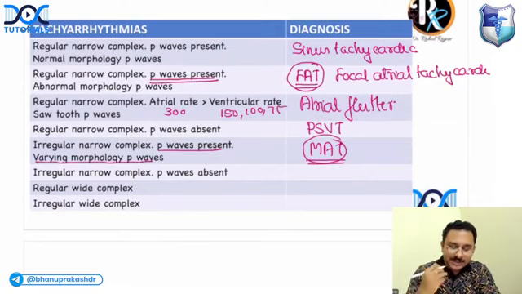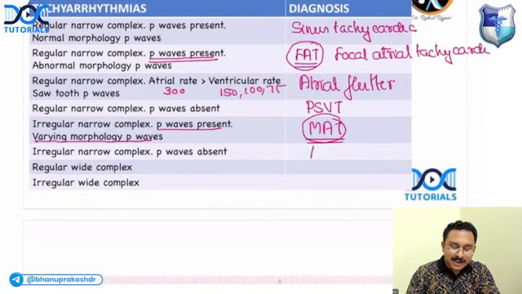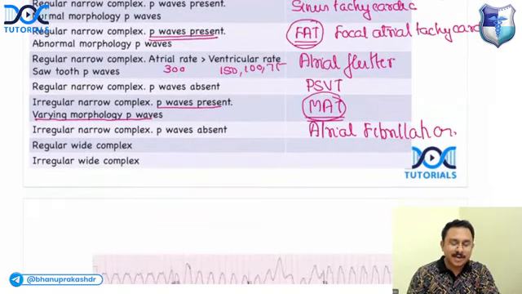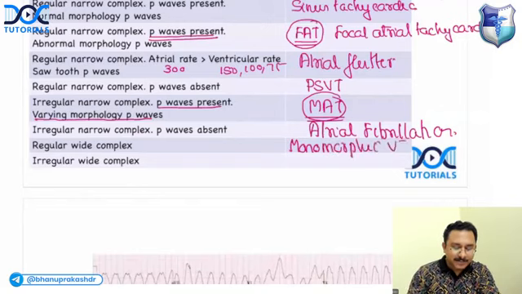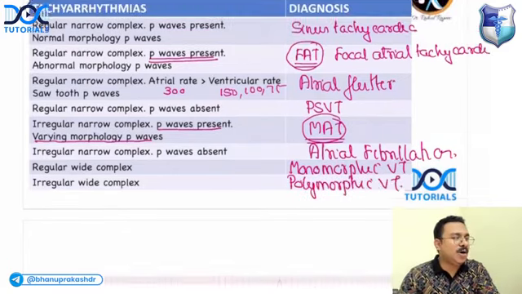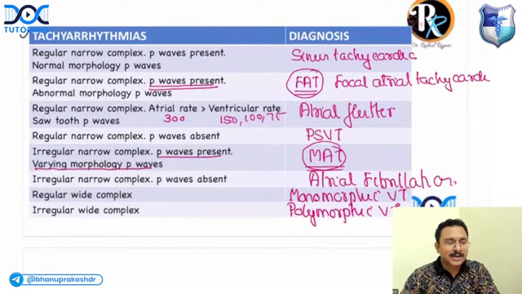Irregular narrow complex with absent P waves, what is the answer? Atrial fibrillation. Regular wide complex tachyarrhythmia is monomorphic ventricular tachycardia. Irregular wide complex is polymorphic ventricular tachycardia. This is a summary table of all the tachyarrhythmias.